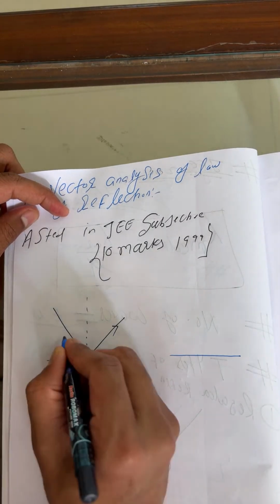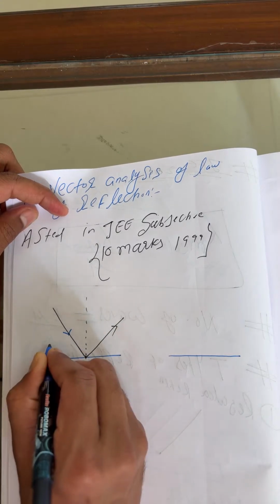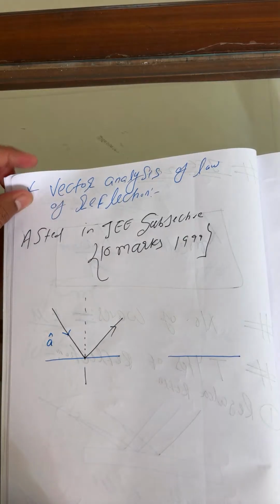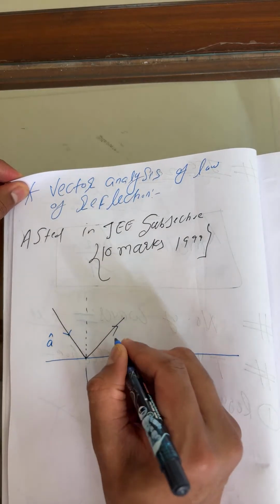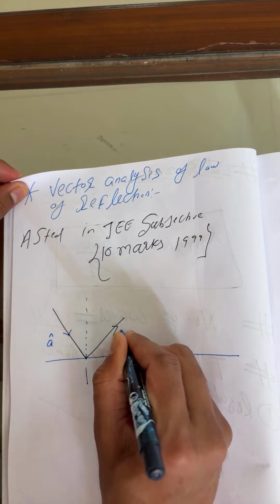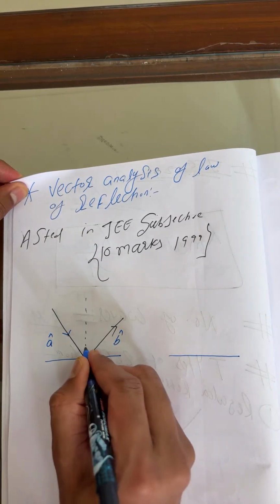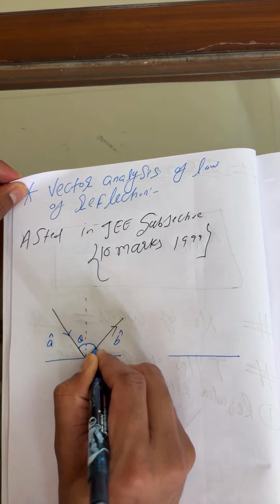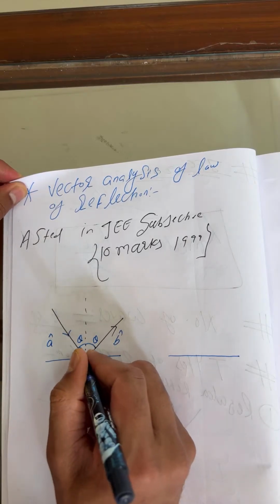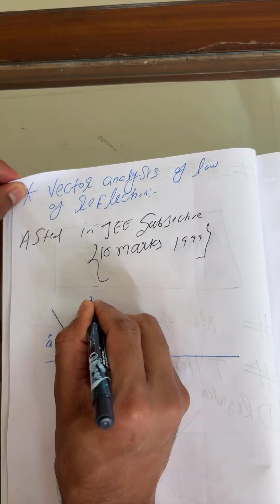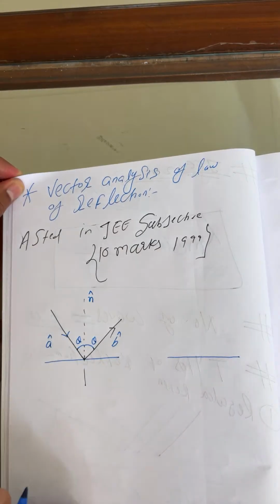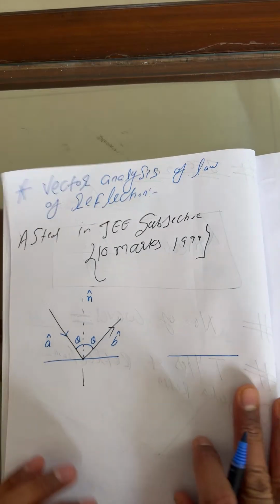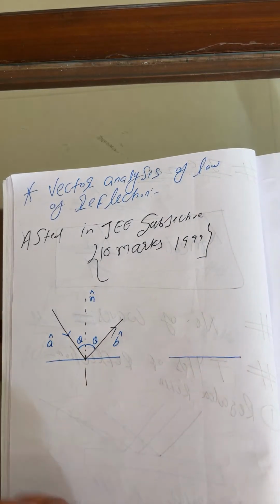So here I'm considering the incident ray equals a cap, the reflected ray is b cap, and this is theta. Now this is the normal, n cap. n cap is the normal.